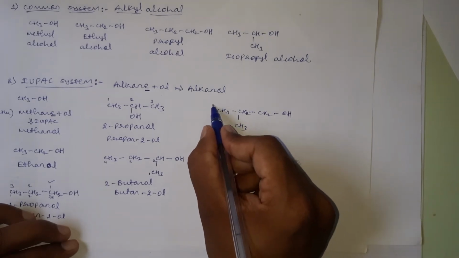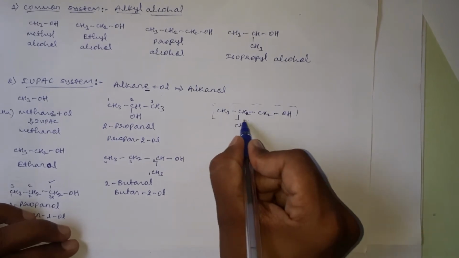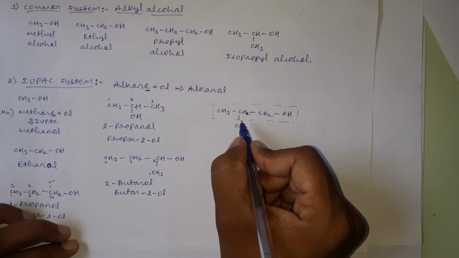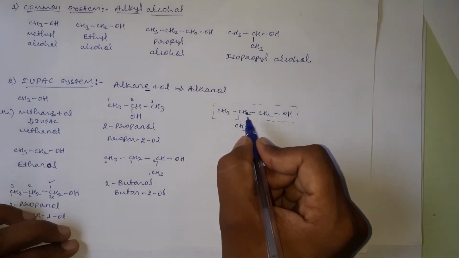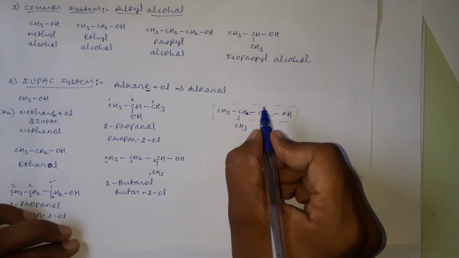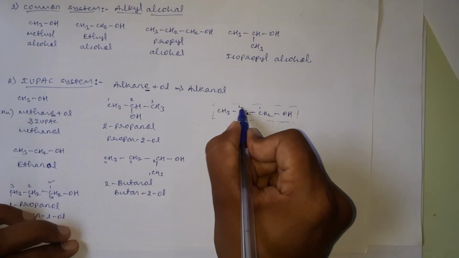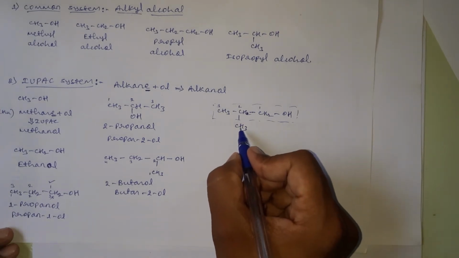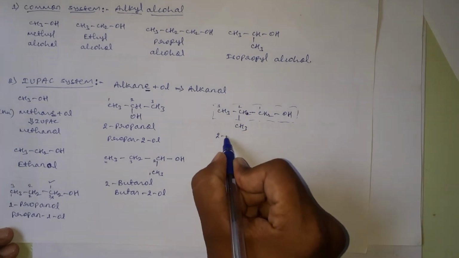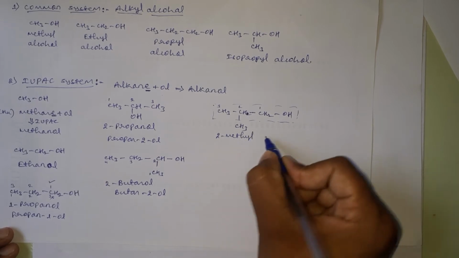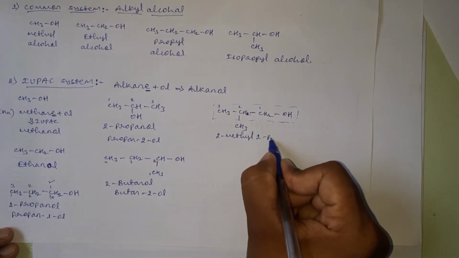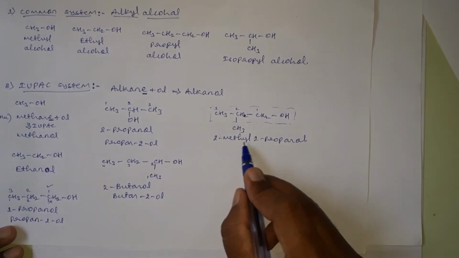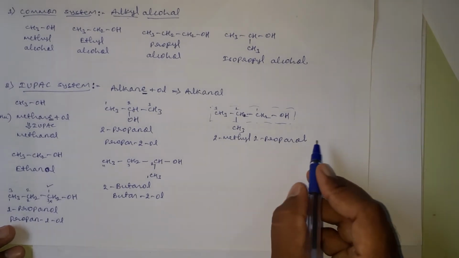Therefore, we should select the parent chain which contains the OH group, and the other groups as substituents, and here we should number in this way 1, 2, 3, and on the second carbon a methyl group is there, therefore its IUPAC name is 2-methyl-1-propanol, or 2-methylpropane-1-ol.